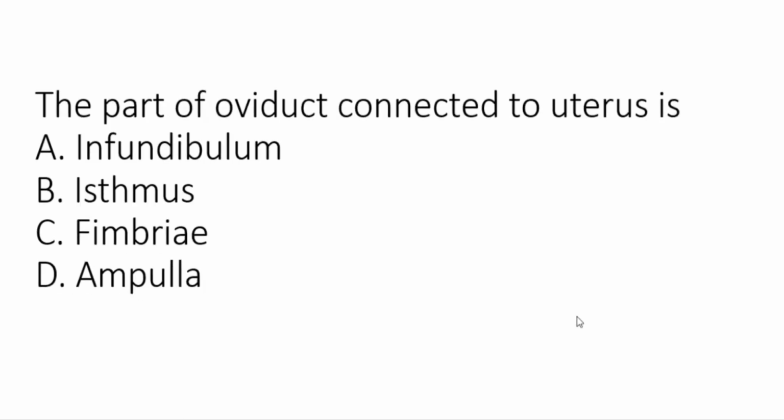Part of the oviduct connected to uterus is... We know the wider part of the oviduct is called infundibulum, which has structures called fimbriae at the end. That is near the ovary. Then it leads into ampulla and then isthmus. So isthmus is the part which is closest to the uterus. So the answer here is isthmus, option B.